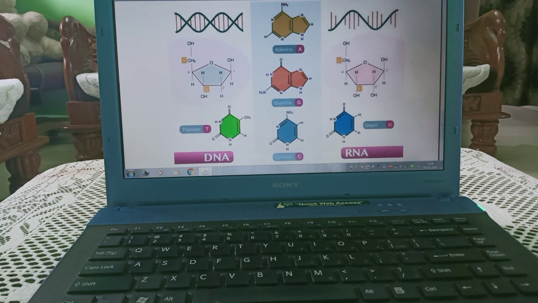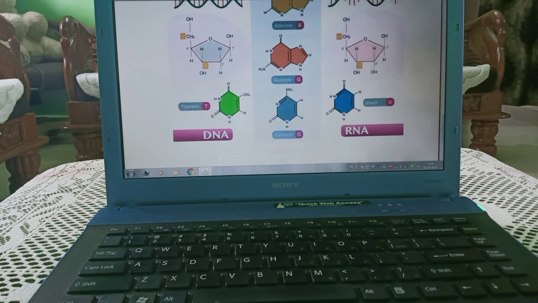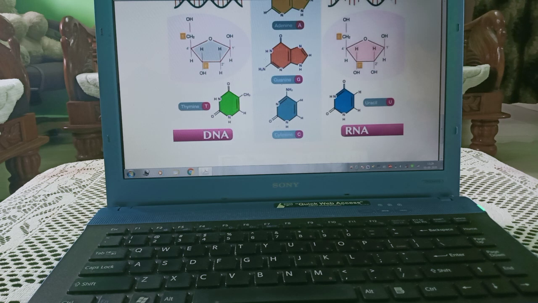Now we will study the bases. This is adenine. You can see the amino group, one single bond, one double bond. Guanine, this is the NH group, oxygen, and you can see the difference. This is a double bond, then 1, 2, 3 single bonds, then a double bond. Here also the same. Cytosine, you can see here nitrogen, amino group, oxygen, then NH.